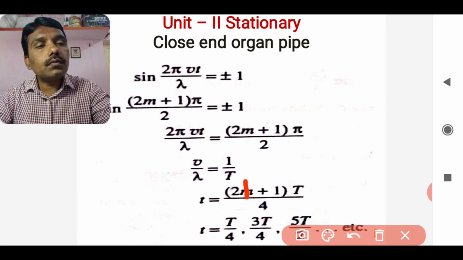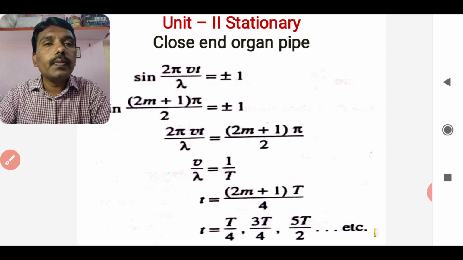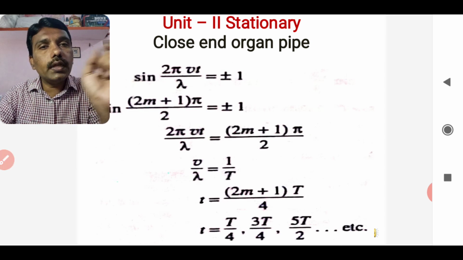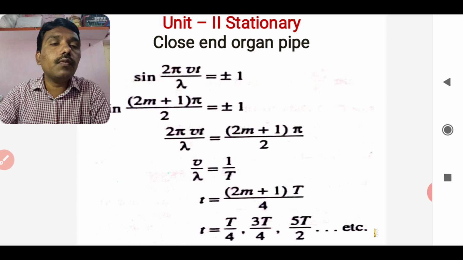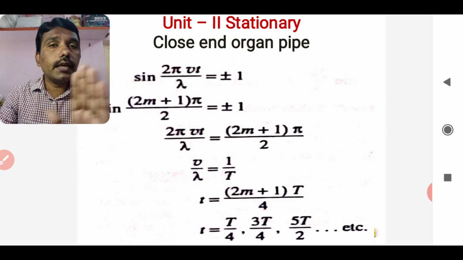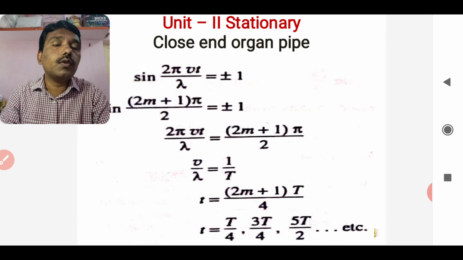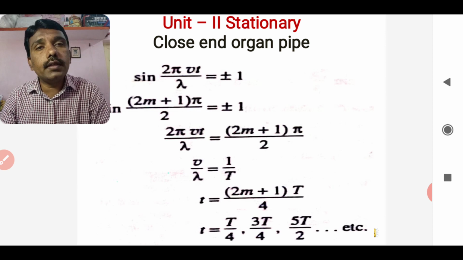So these are the time instants, as good as the relationship for the times, that is T by 4 and 3T by 4. If you subtract T by 4 from 3T by 4, the value comes to T by 2. As far as the phase change is concerned, the time interval is also half of the time period.